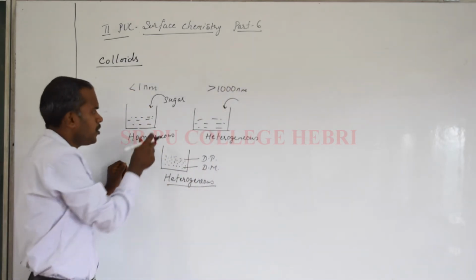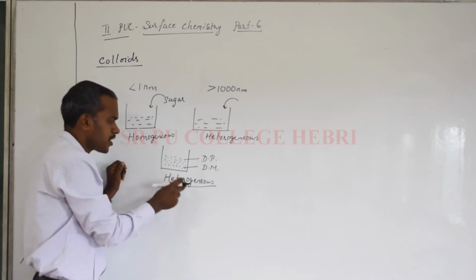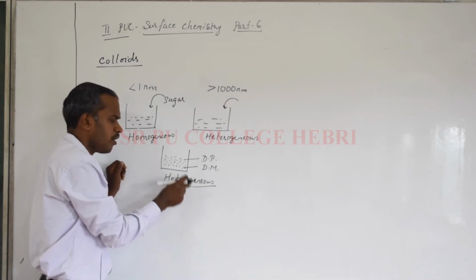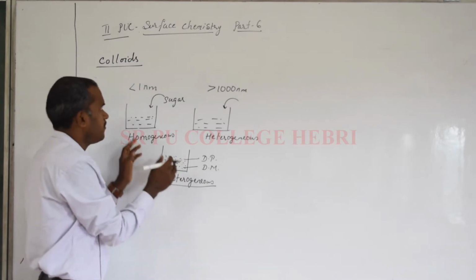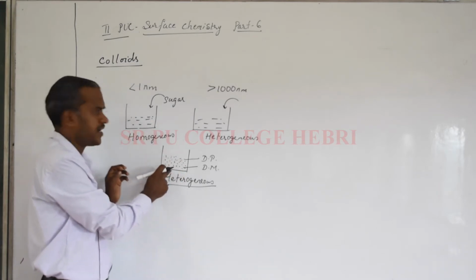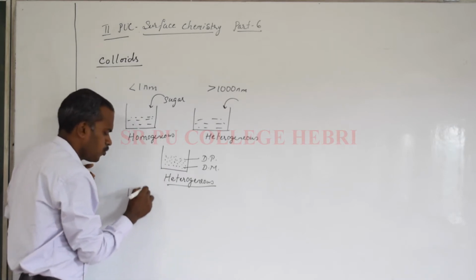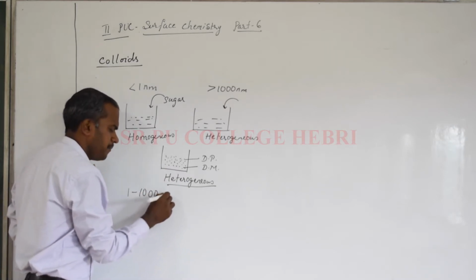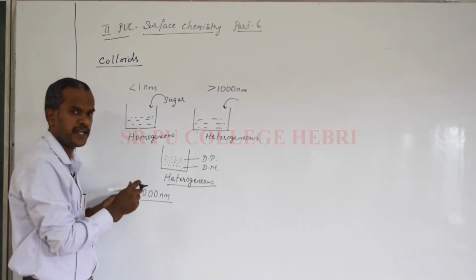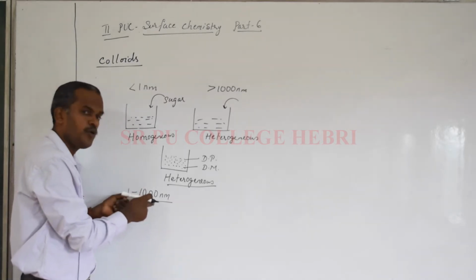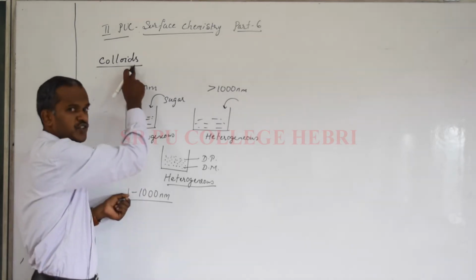So when I told you the size range in these two systems, you can easily guess the size of the particles in a colloid. It is in between, meaning the size of the particles in a colloid is between 1 and 1000 nanometers. So what is the range of particle size in a colloid? It is 1 to 1000 nanometers. Are you clear?